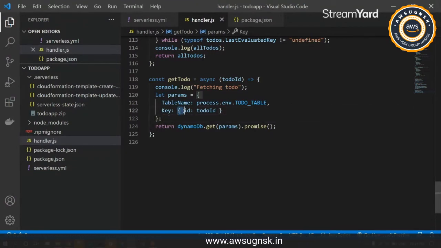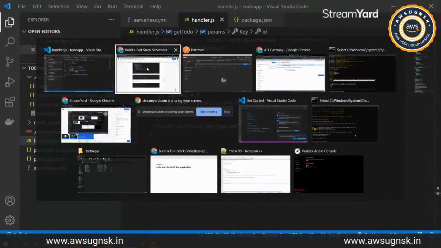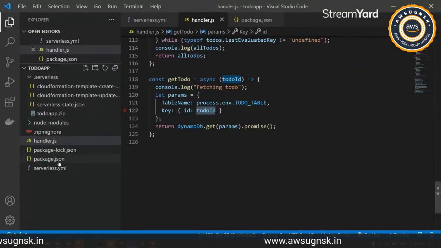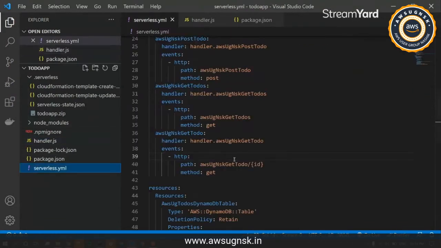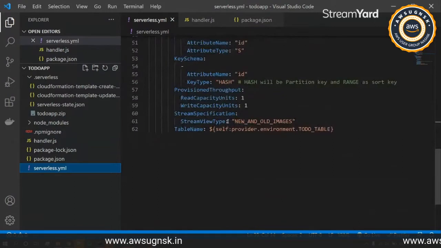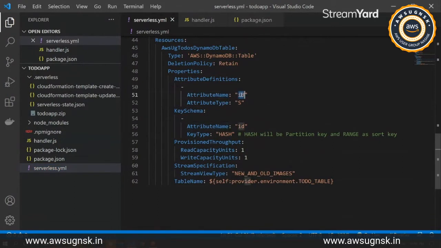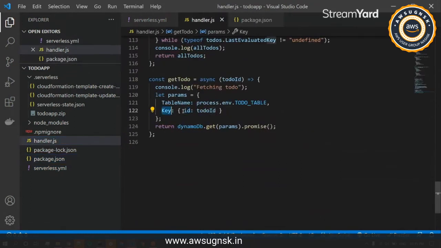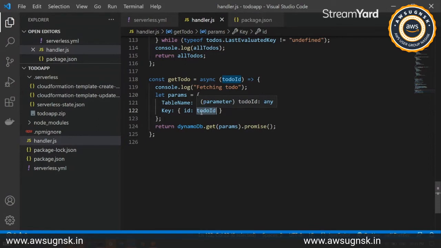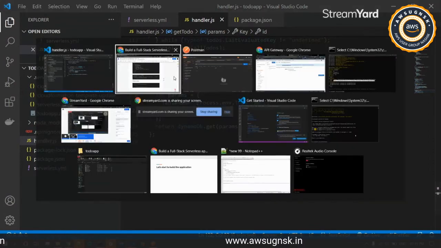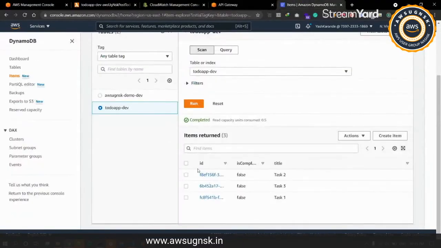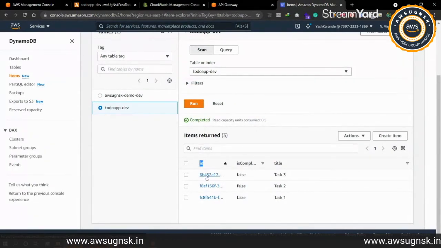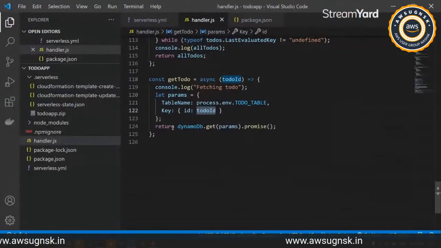So under that key we have the ID. As already mentioned, we have defined this ID as the attribute name. So we'll be using this key and then the actual ID that we will be passing, the to-do ID that we have from over here. So this is the particular ID, and we'll be using this one to get that.